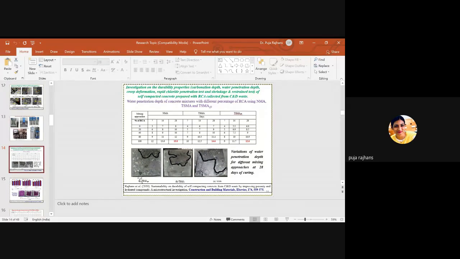Here this is the figure of cubes. In these cubes, you can see in figure A, this TSMA SFC, this is the water penetration depth. In TSMA SFC, the water penetration depth is less as compared to TSMA and as compared to NMA. In TSMA, this is the water penetration depth, and this is the normal mixing approach. So the depth is maximum in NMA and minimum in TSMA SFC after 28 days under the action of water penetration.